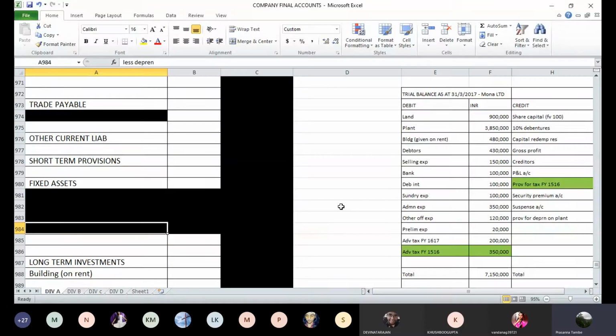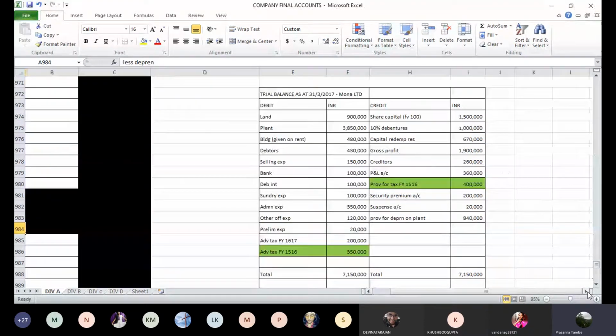Good morning, everybody. Good morning. We'll start with the next sum, that is the trial balance of Mona Limited as at March 17.